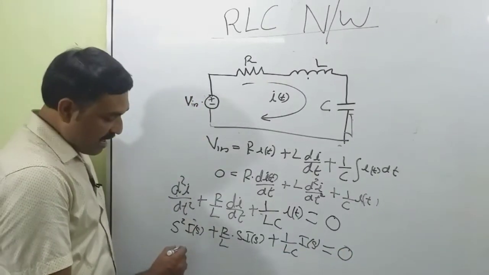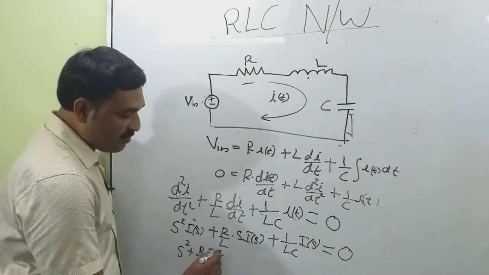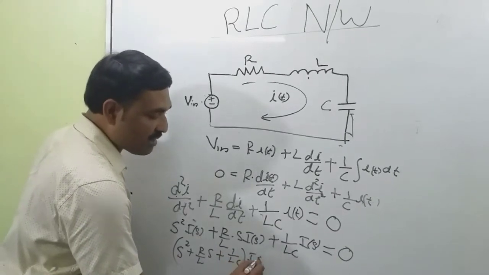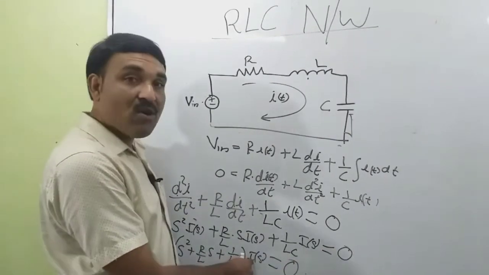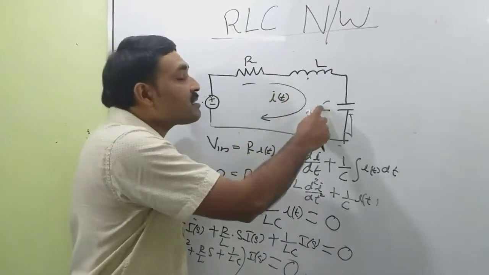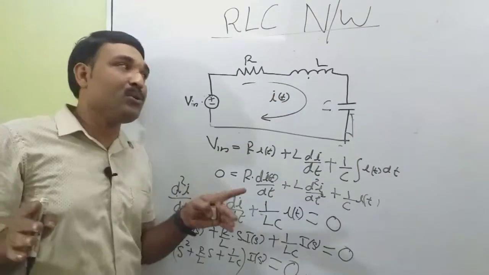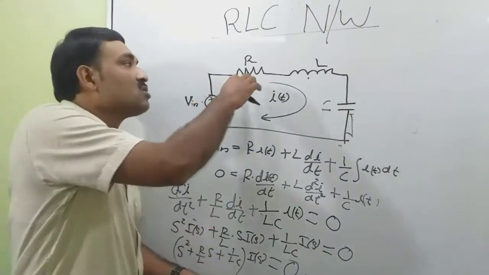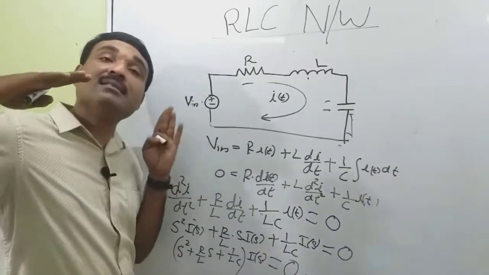Now we can write (s squared plus R/L s plus 1/LC) into I(s) equal to 0. Since this expression is not zero in general, I(s) is equal to 0. So under steady state condition, the current passing through this network becomes 0, since the inductance becomes a short circuit and the capacitor becomes an open circuit. So no current will flow through this circuit when t tends to infinity.